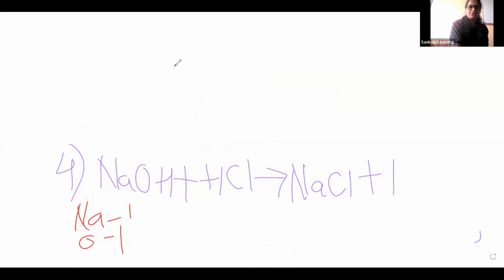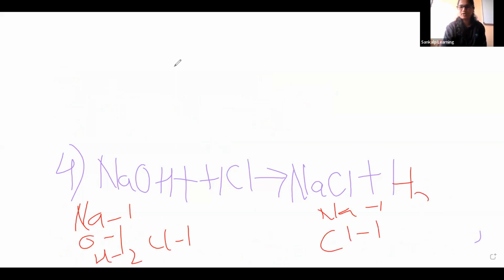Oxygen is 1. Hydrogen is 2. Chlorine is 1 on the LHS side. On the RHS side, Na is 1. Cl is 1. In H2O, hydrogen is 2, oxygen is 1. So Na 1, Na 1, oxygen 1, oxygen 1, H2, H2, Cl is 1, Cl is 1. So as Shreya already said, it is already a balanced chemical equation.